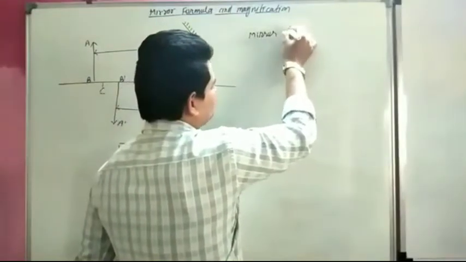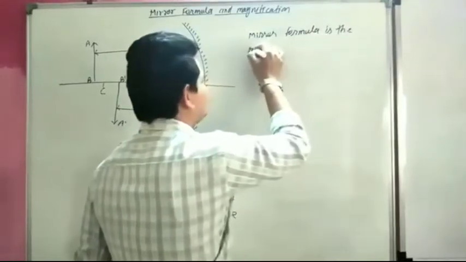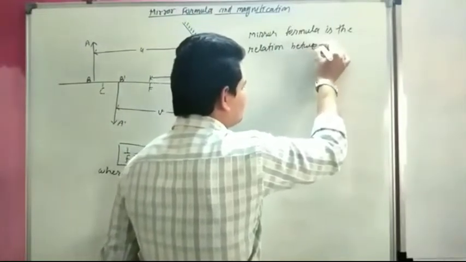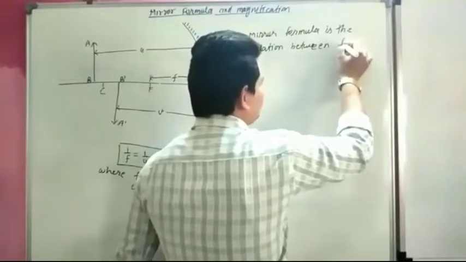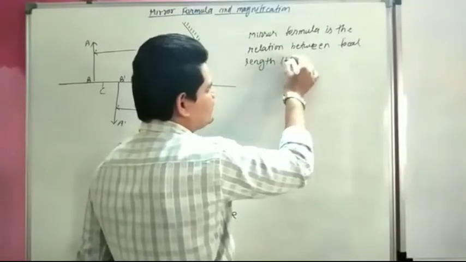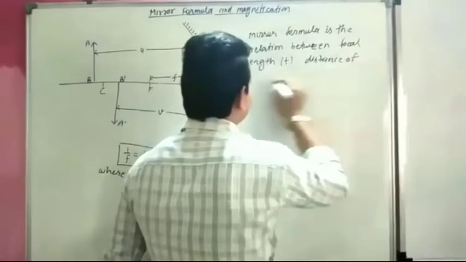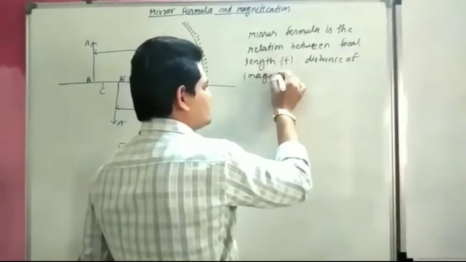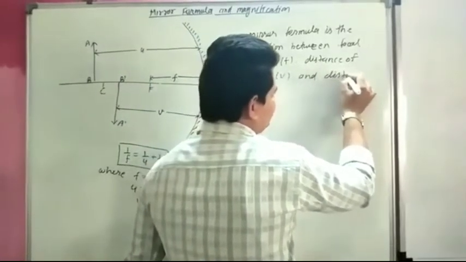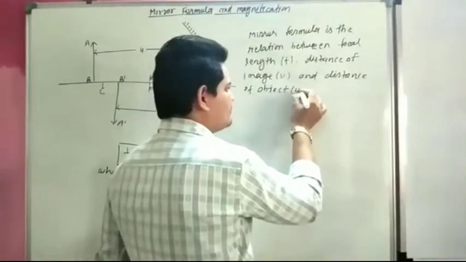The mirror formula is the relation between focal length denoted by f, distance of image v, and distance of object u.